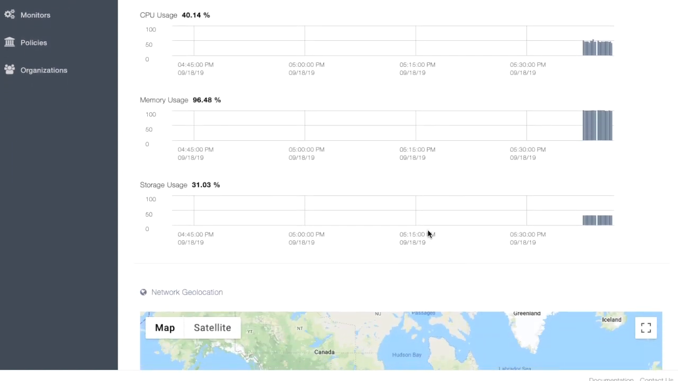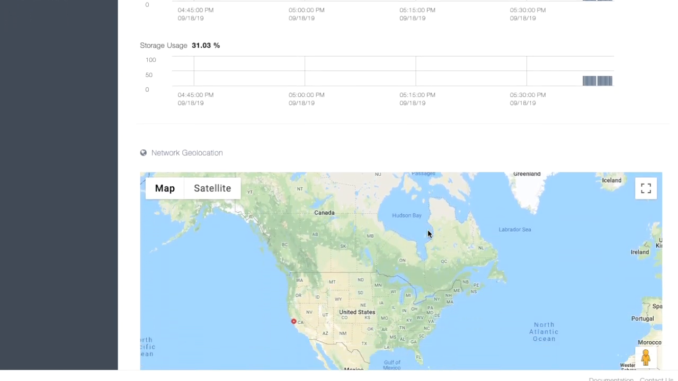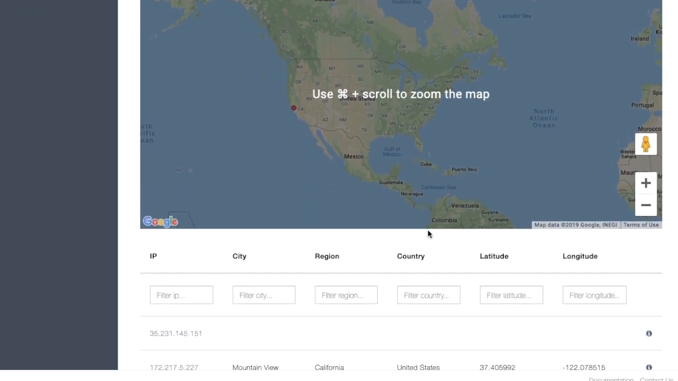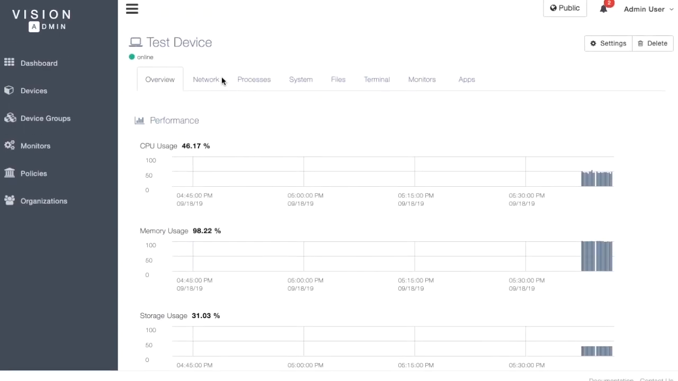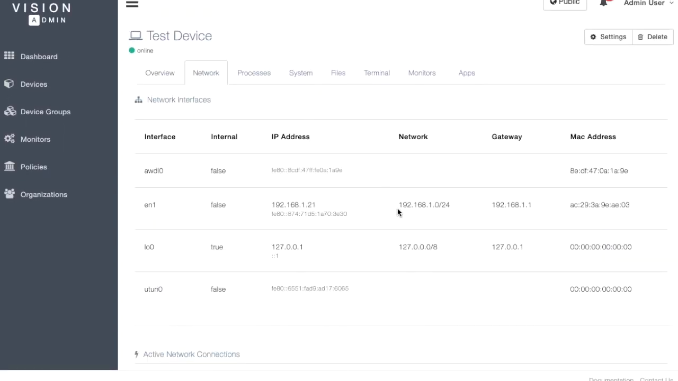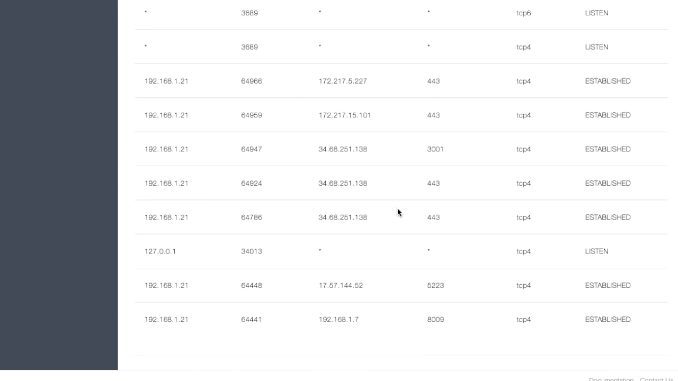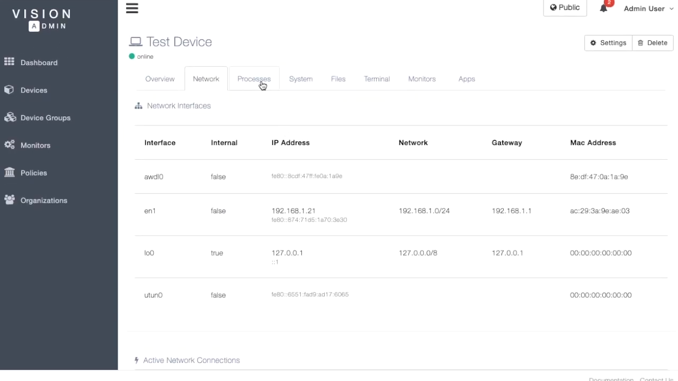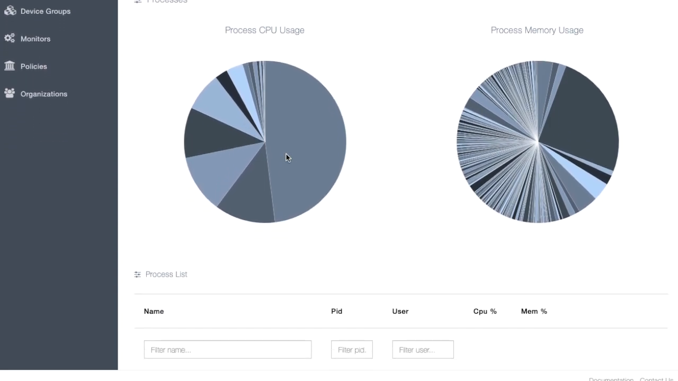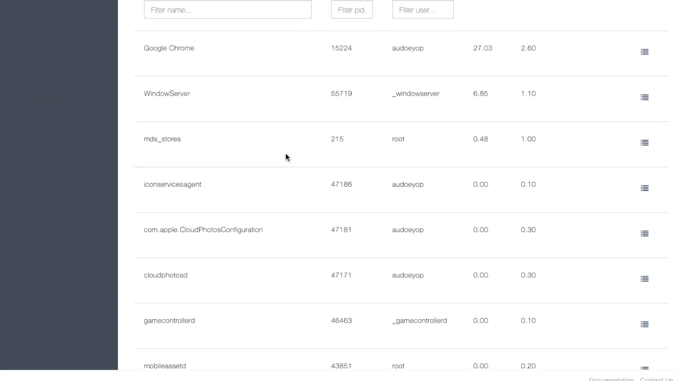Visit Vision Admin, visionadministrator.com. Select your newly added device. View your device's system, network, and performance information. Access your files with our web-based file browser.